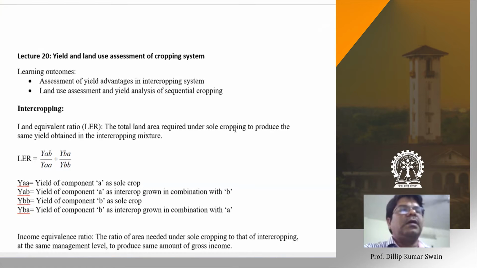So these are examples of intercropping, also known as multi-storied or multi-tier cropping.